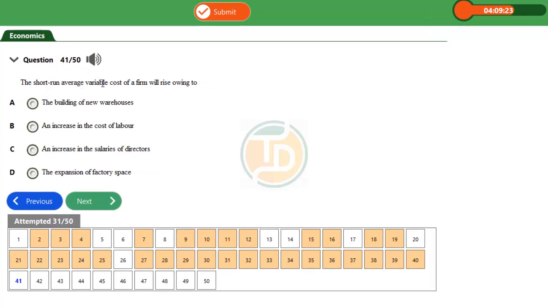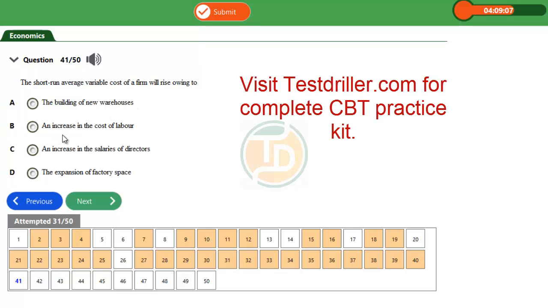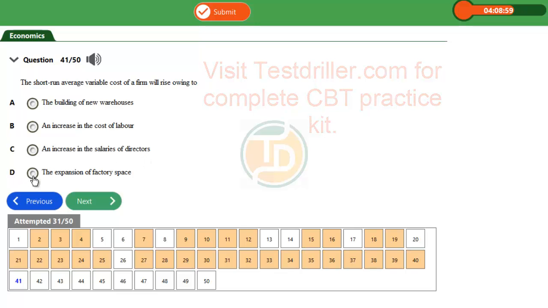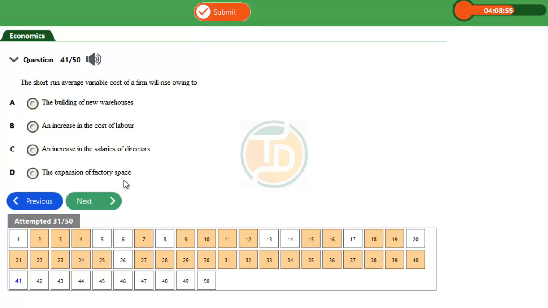Question 41, UTME 2014. The short-run average variable cost of a firm will rise owing to: option A, the building of new warehouses; option B, an increase in cost of labor; option C, an increase in the salaries of directors; option D, the expansion of factory space.